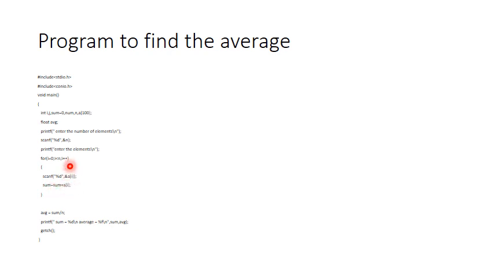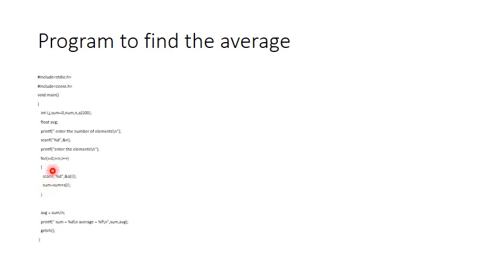That is, every time you enter an element from the keyboard, I am adding that particular value to the previous value of my sum. The initial value of this sum is 0. Every time I am adding the new value to this sum. The number of elements that you are entering is 10. For 10 elements, I am calculating the sum. I am adding all the 10 elements and storing it in a variable called sum.